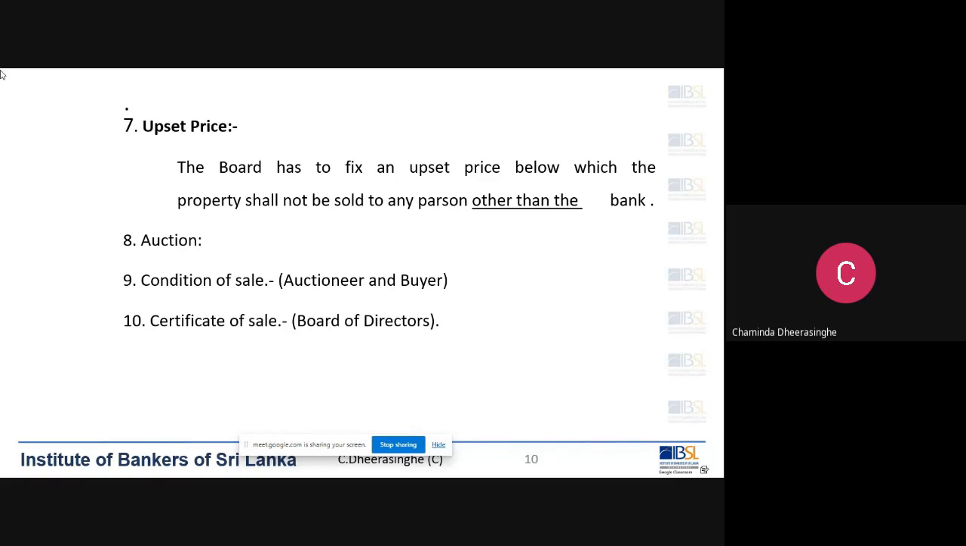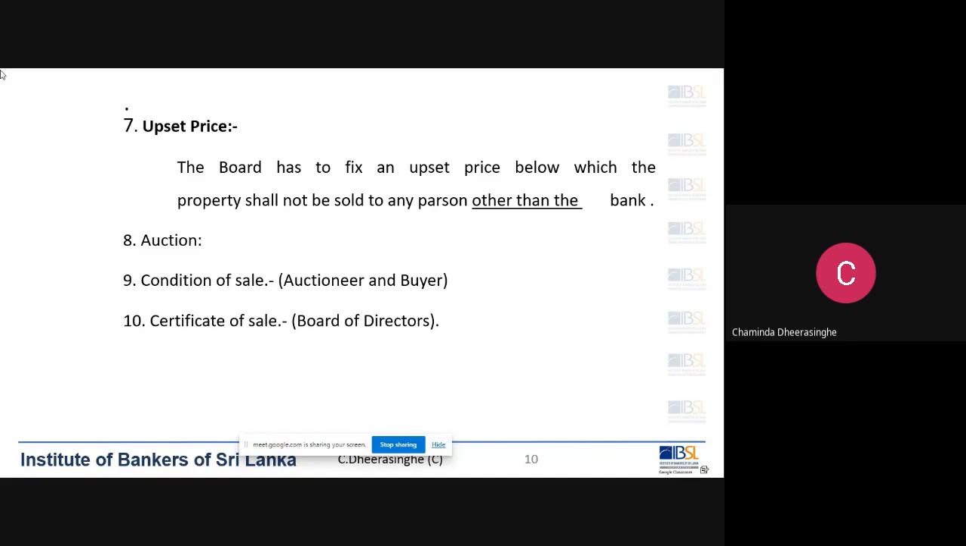Number two, we then have to obtain a valuation report, and we have to consider the market value of the property. Number three, we have to consider the forced sale value. These are the three things that we have to consider: the total dues to the bank, market value, and the forced sale value. Then we have to decide what is the minimum bid, or what is the upset price that we are going to put.